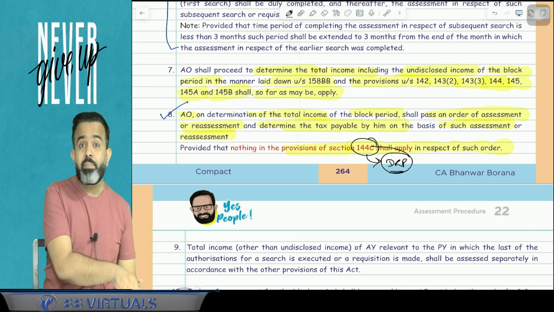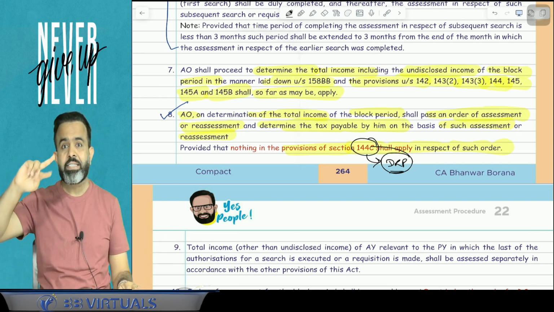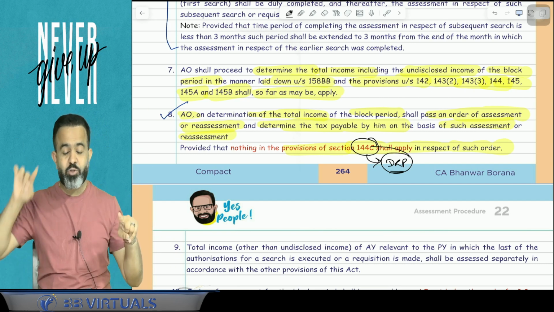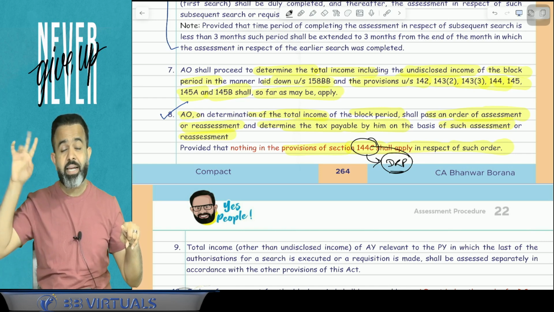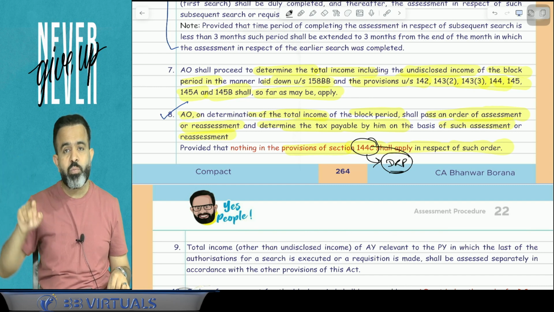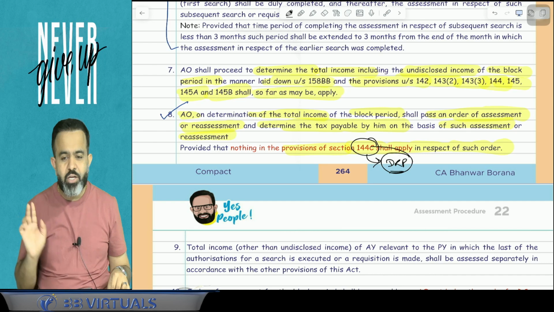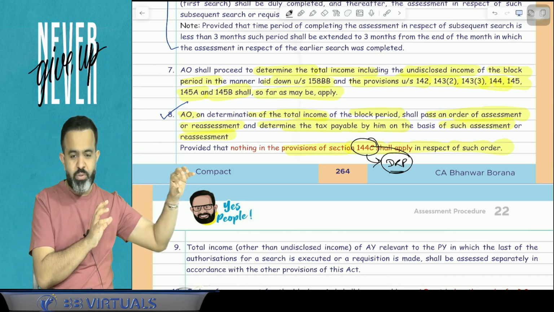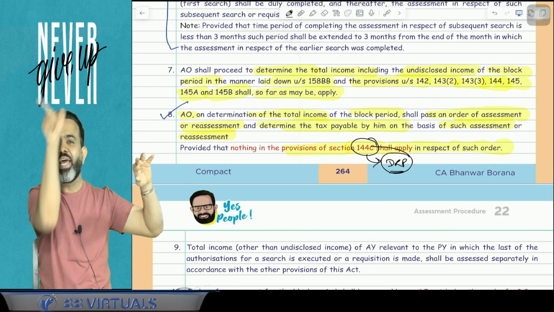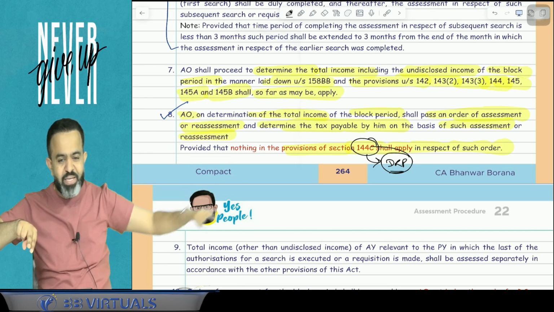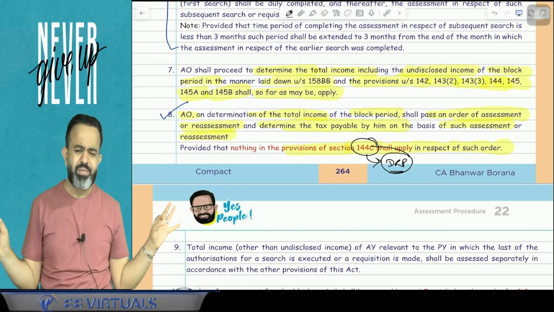You remember that DRP concept, we have discussed that in 2 cases AO will forward the draft order to the assessee. One was in the case of any foreign company or non-resident. Second, if any case was transferred to the TPO and due to the TPO order there is a variation in income. So in those 2 cases, what happened? AO has to forward the draft order to the assessee. Assessee has an option either to give acceptance or to file an objection with the AO and DRP. And DRP gives directions. Guys, that is not applicable.